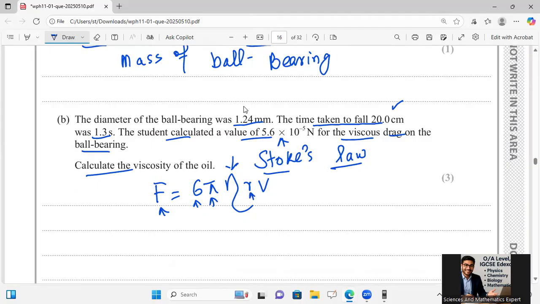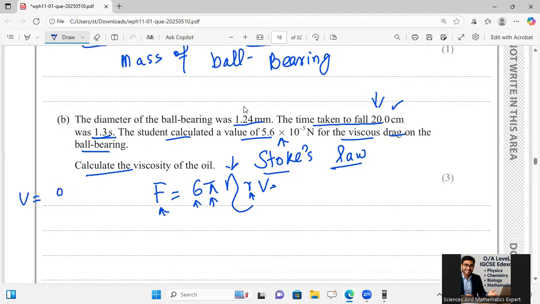Radius I can take by dividing the diameter by 2, but the speed I don't have. So for speed, I will say here that distance is 0.20 meter, 20 centimeter, and time is 1.3 second. For that one, get the speed value.